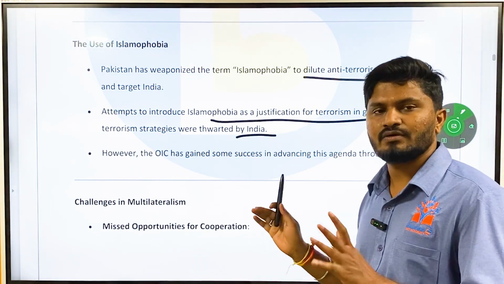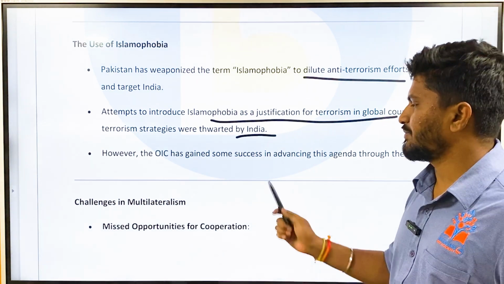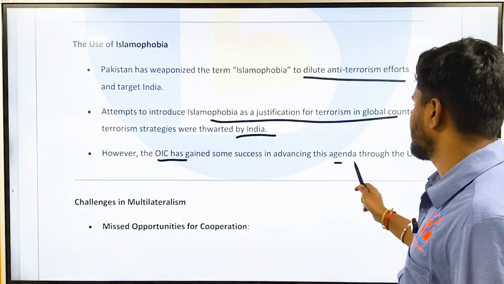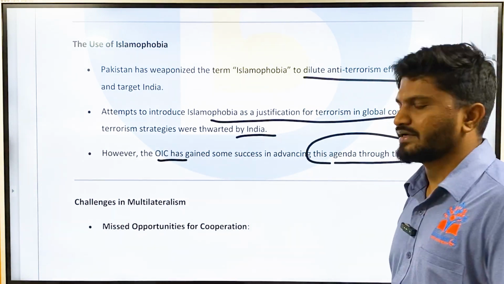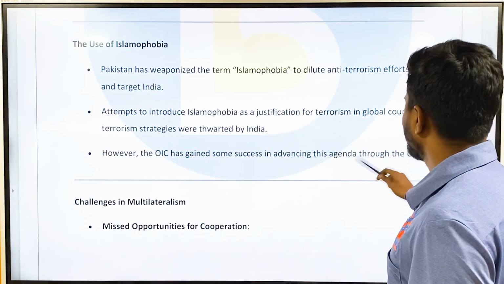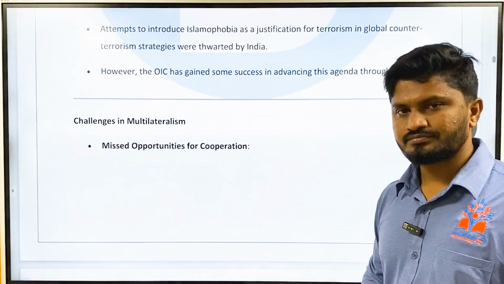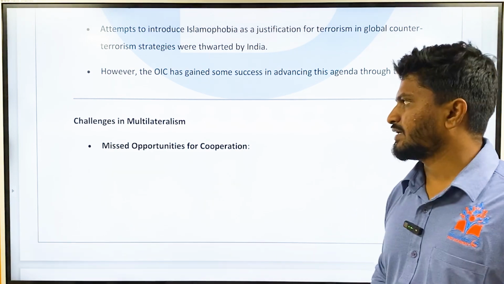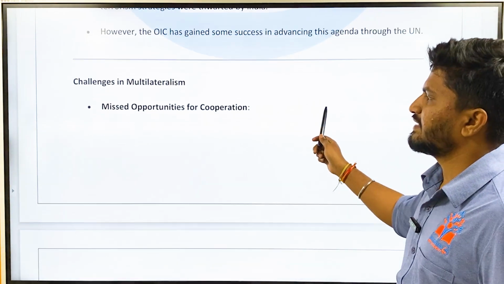But we have to see how this is going to work out in coming days. However, the OIC has gained some success in advancing this agenda through the United Nations. The Organisation of Islamic Cooperation has popularized this Islamophobia term, and it has tried to avert anti-terrorism measures in the name of Islamophobia.